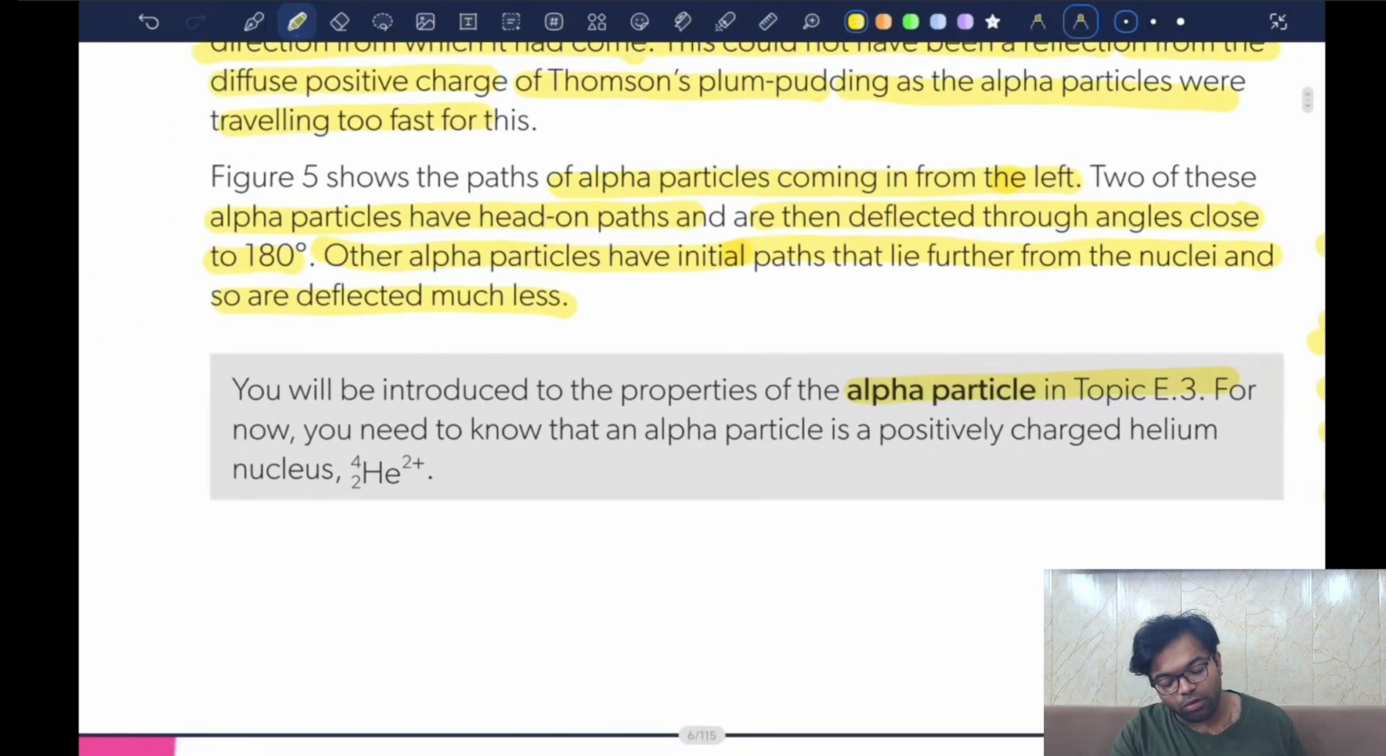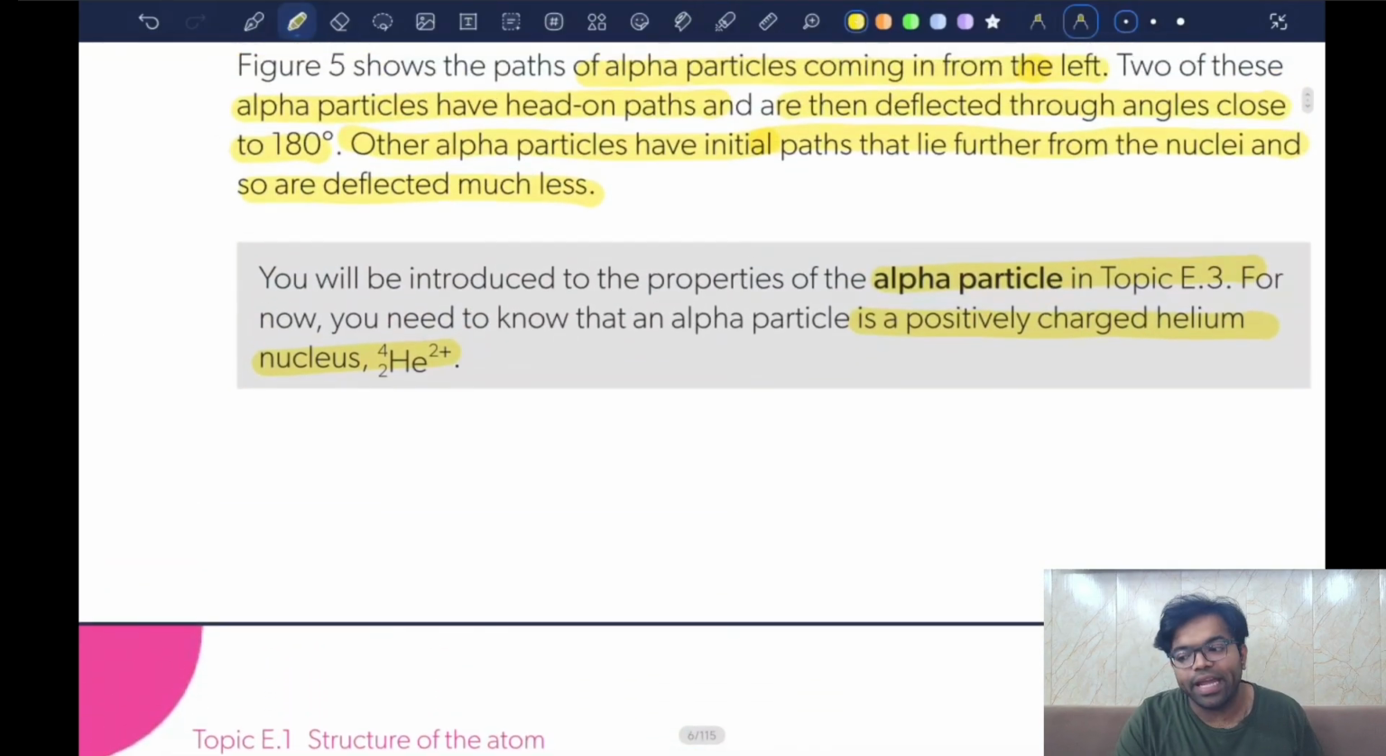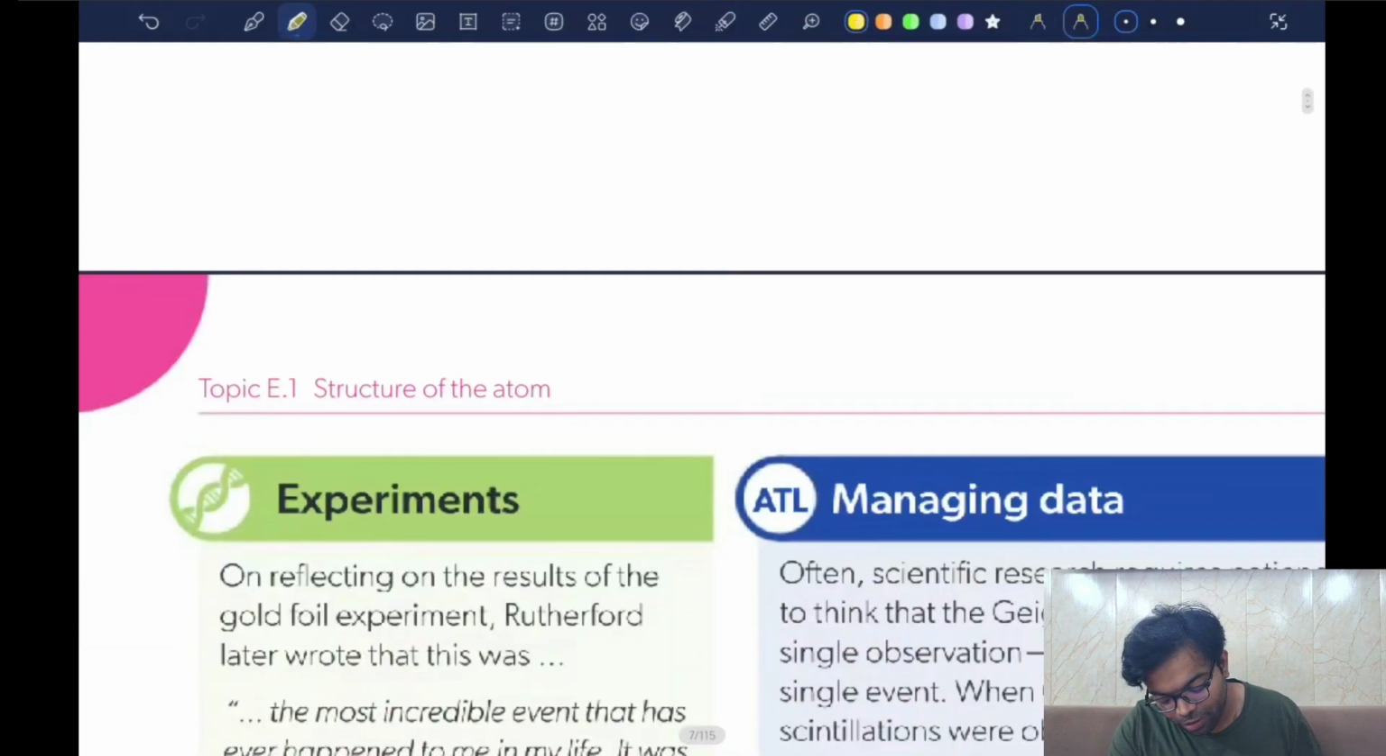For now, you need to know that an alpha particle is a positively charged helium nucleus, He2+, with 2 units of positive charge because it has lost both its electrons. It has lost both its electrons.